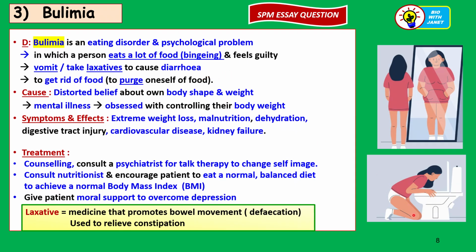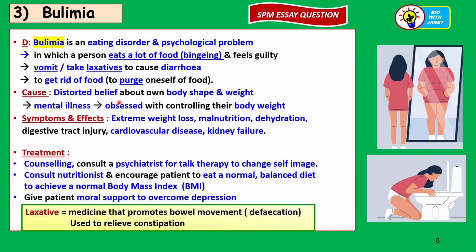They put the fingers into the throat to induce vomiting. Or they may take laxatives to cause diarrhea so that the food will pass out through the anus. A laxative is a medicine that promotes bowel movement or defecation and can be used to relieve constipation. But in this case, for the bulimic patient, they take the laxative not because they want to relieve constipation, but they just want to get the food out of the body. So that's called purging oneself of food, to get rid of the food through laxatives or vomiting.